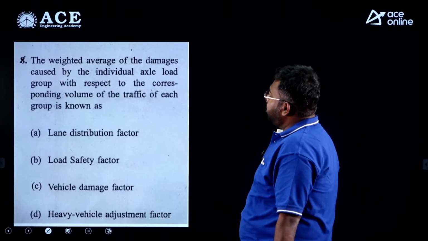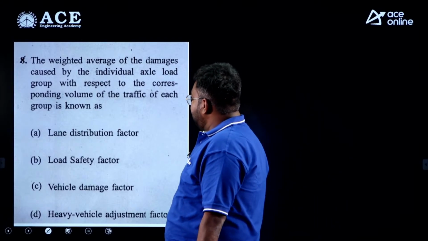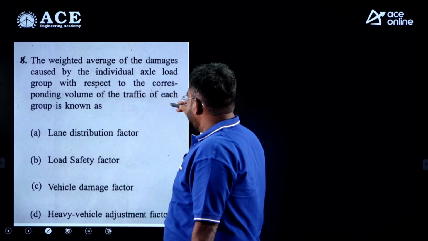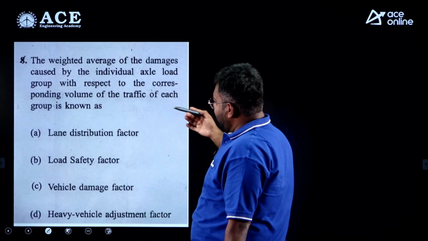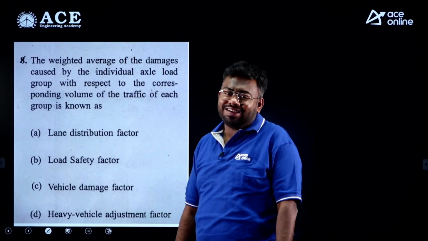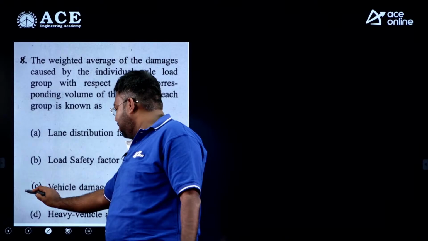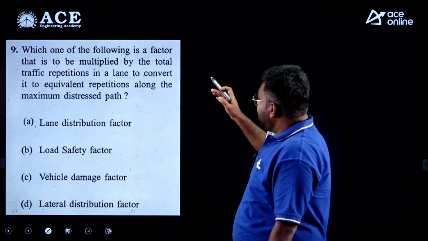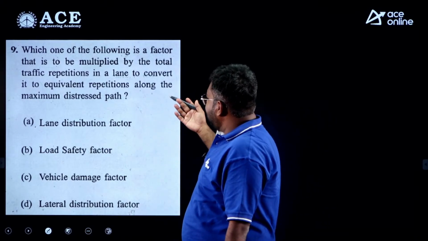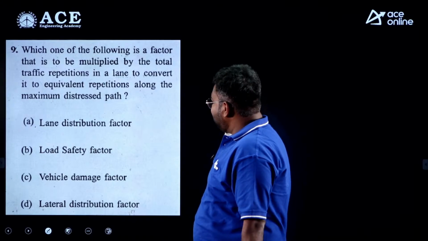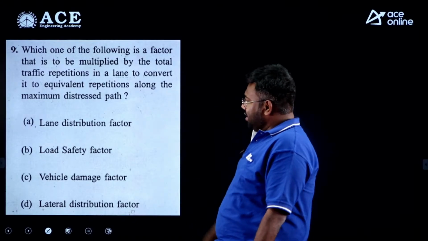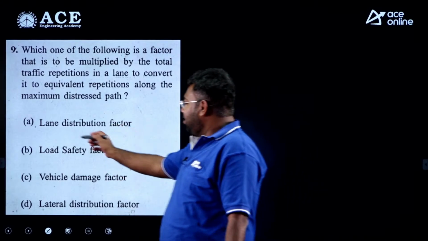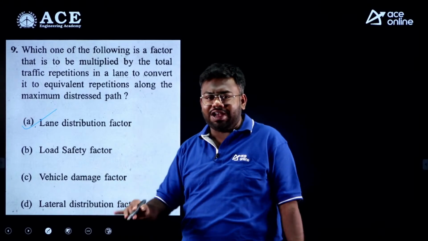right? Coming to the next one, the weighted average of the damage caused by individual axle load group with respect to the corresponding volume of the traffic of each group is known as, this is a direct definition type of question, is nothing but vehicle damage factor, right? Coming to the next one, which one of the following is a factor that is multiplied by the total traffic repetition in a lane to convert it to equivalent repetition along the maximum distress path? Again direct question, lane distribution factor, these two are direct questions.